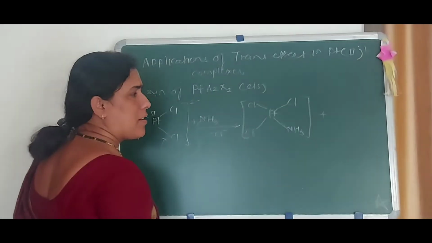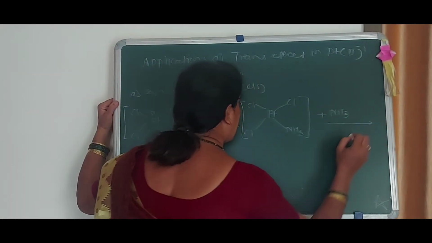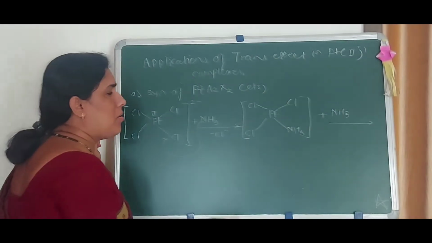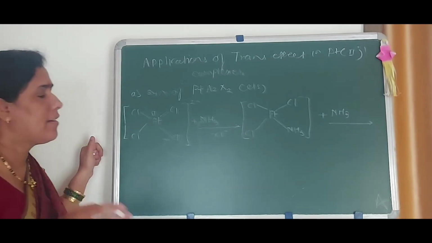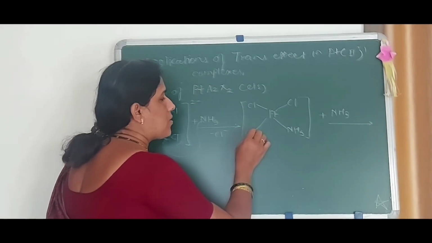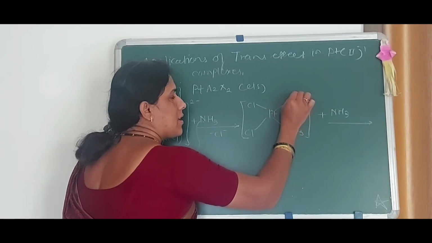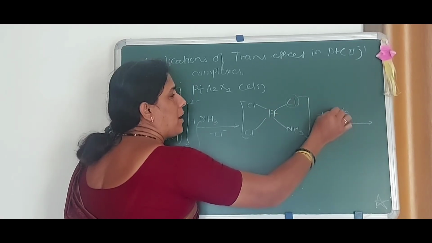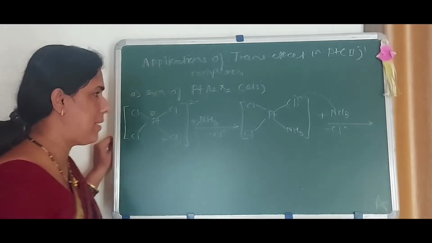Now again on the reaction with NH3, the reaction takes place in such a way that one of the chlorines, again chlorine trans to chlorine, is replaced by the entering ligand, and there is an elimination of Cl minus.